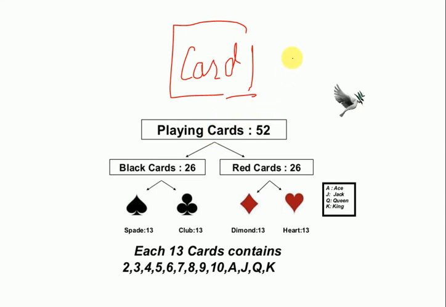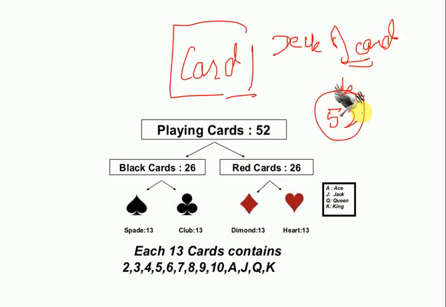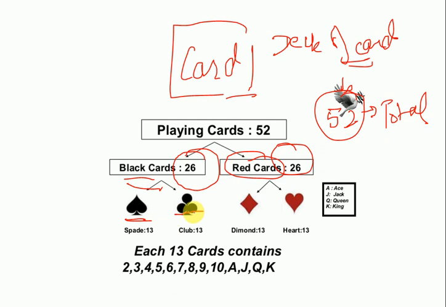In a deck of cards, deck means a bunch of cards, we have 52 cards in total, out of which 26 are black cards and 26 are red cards. Black cards consist of two types, spade and club, and red cards consist of diamond and heart. Spade has 13 cards, club has 13, diamond has 13, and heart has 13.